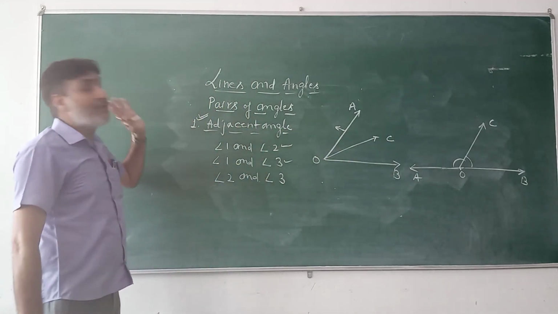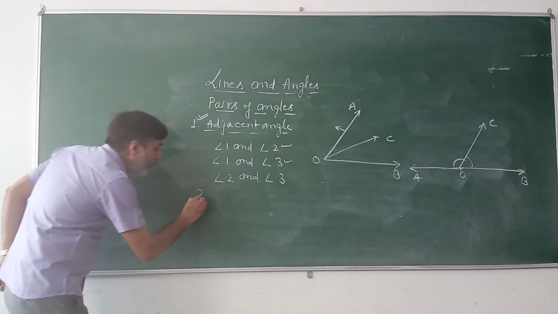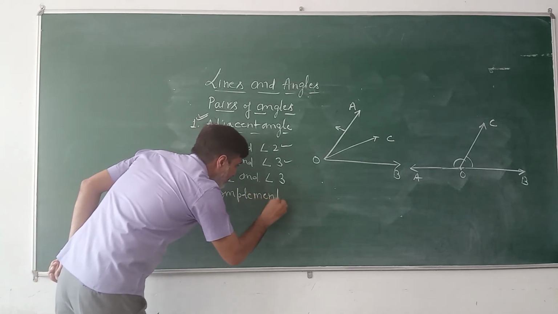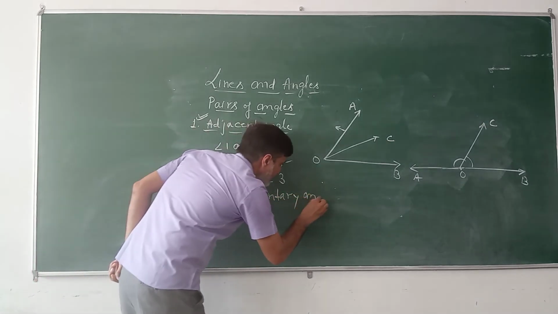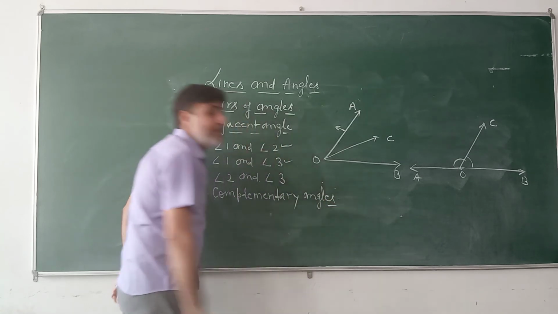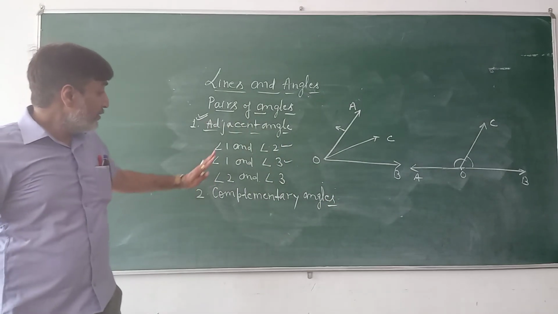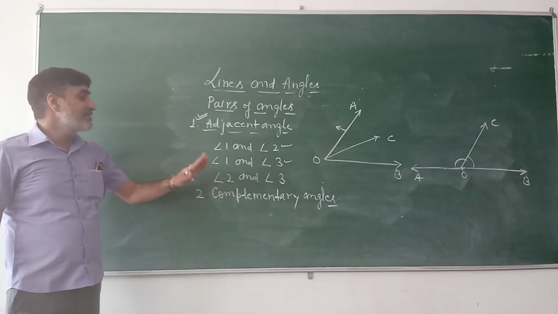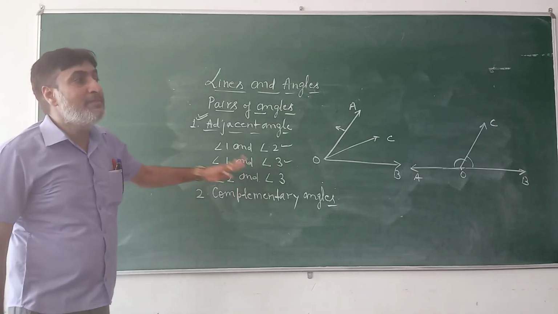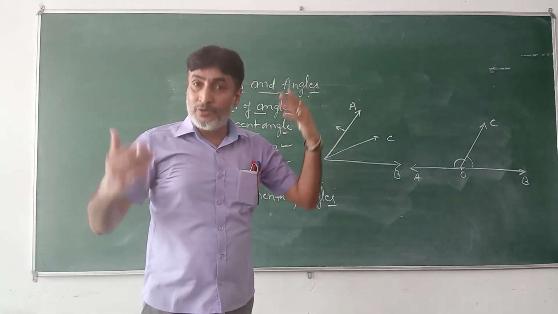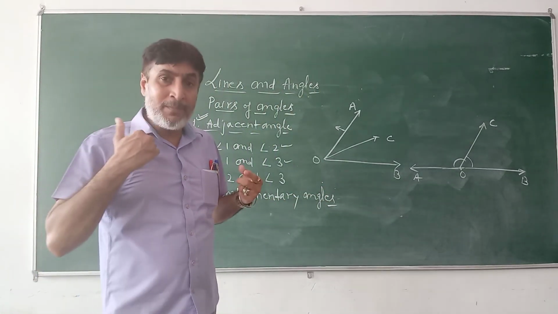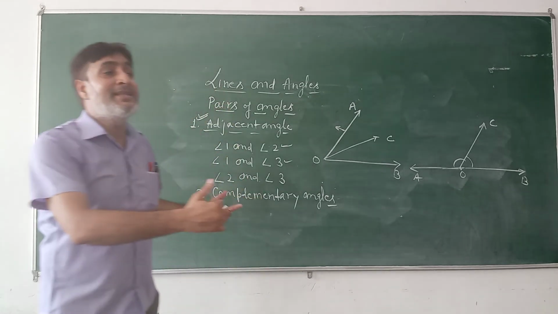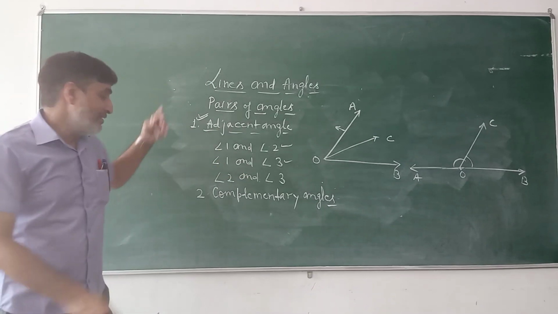Dear students, now we come to the next type of angles, complementary angles. Complementary angles are those angles whose sum is 90 degrees. Such two angles whose sum is 90 degrees are called complementary angles. If two angles are complementary to each other and we know any one angle, then we can find the second one by subtracting that angle from 90 degrees.